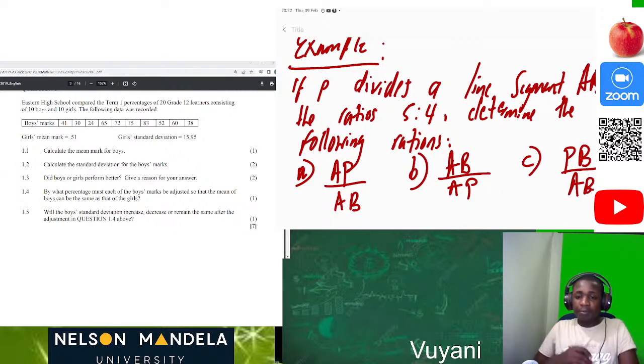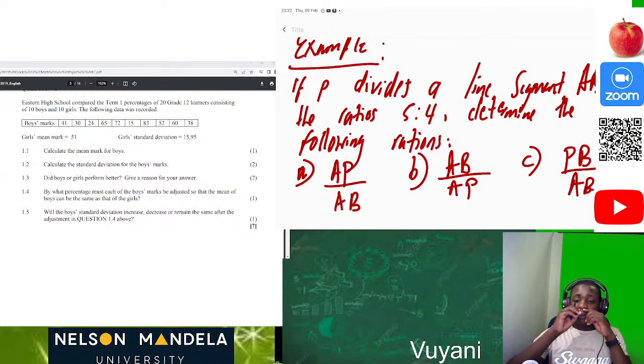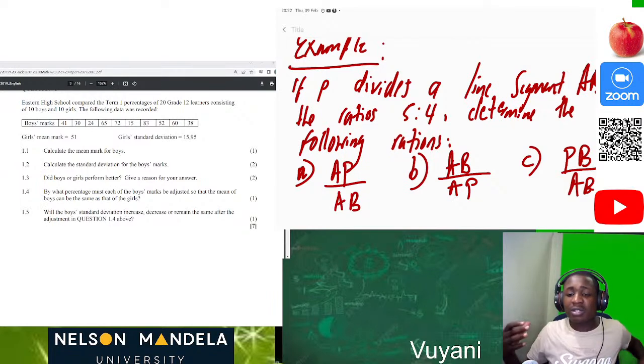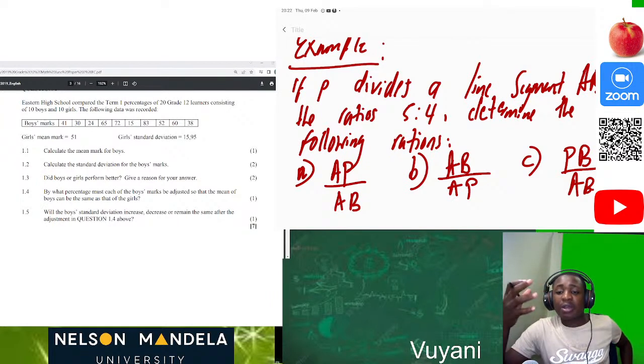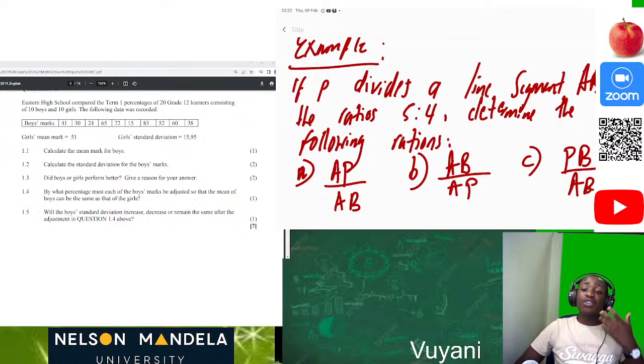Now, in order for us to understand what's going on here, I usually love to do an illustration. Like last week when we were doing number patterns and sequences, I said it's so crucial that as a student you conceptualize and visualize the question so that you can understand what's going on.